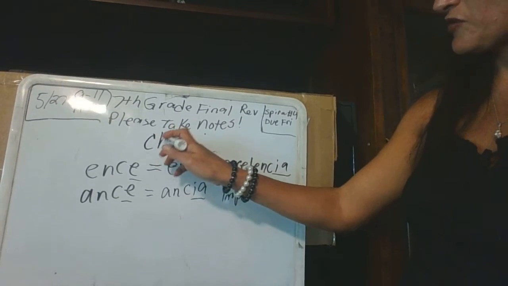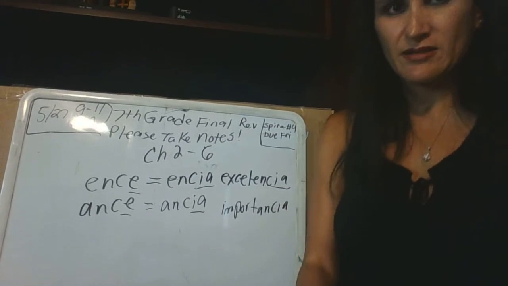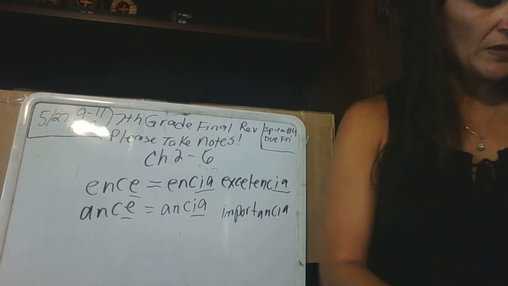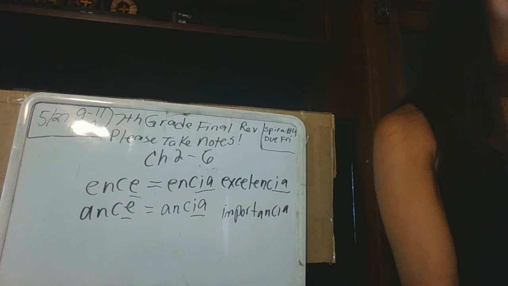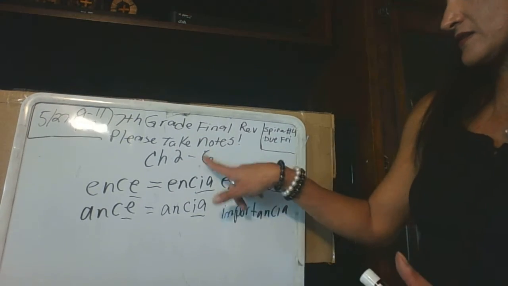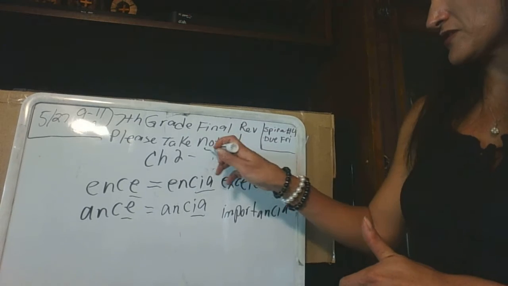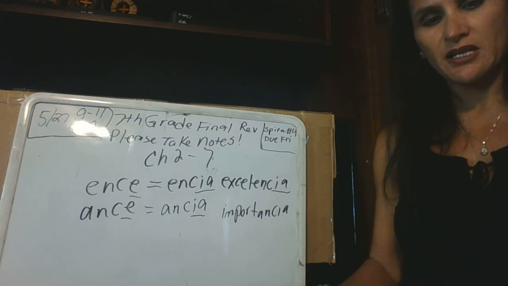So all of these can be found in chapter 2 through 6 in the beginning of the books. I believe it's 2 through 6. Okay, let me check that really quickly. Yeah, I don't think actually chapter 7 has a few of them as well. Okay, so let's change this to chapter 7. So 2 through 7 will have your word formation. All right, so there's going to be 10 covering that.